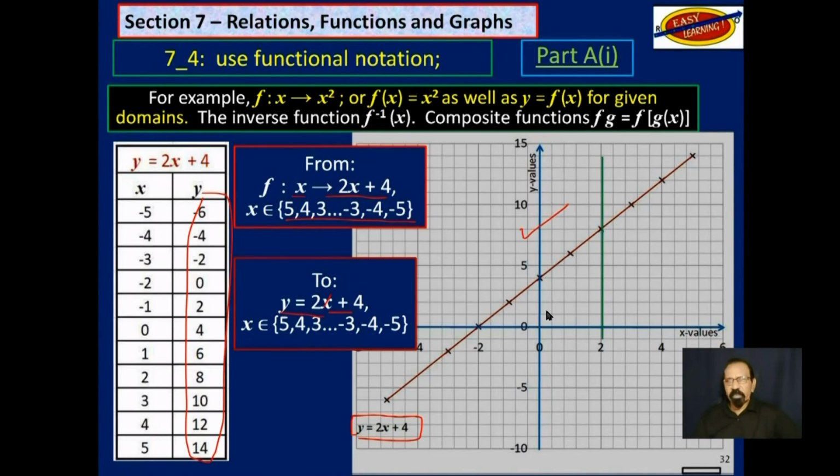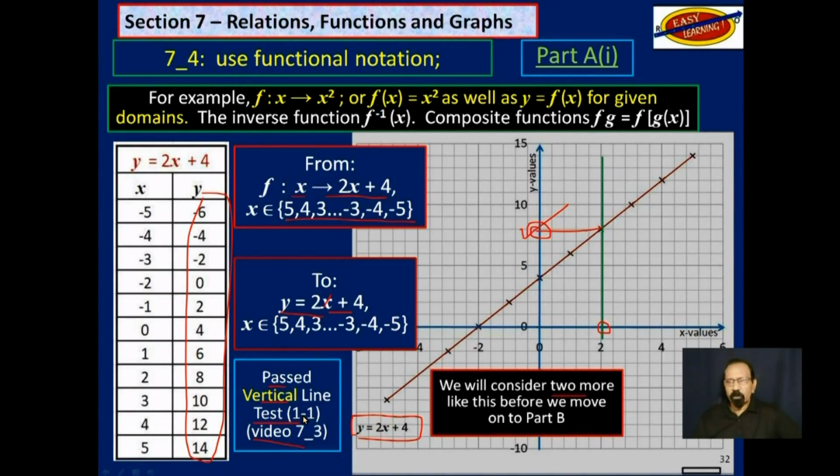We can use the vertical line test, and as you can see, if we use a vertical line from anywhere on this x-axis, it will touch that graph at only one point. You come across here, and you get only one value at the y-axis, any vertical line. So this relation has passed the vertical line test, so it is a function. We will consider 2 more graphs like this before we move on to part B.